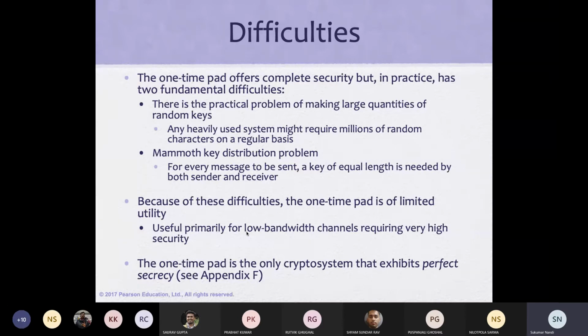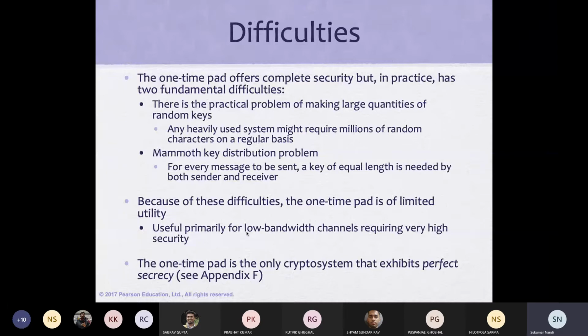So these randomness properties should be satisfied. Like this, there are a lot of randomness tests, 15 randomness tests from NIST, that should be satisfied. So finding a large quantity of random keys is very, very difficult. This is one of the toughest jobs.